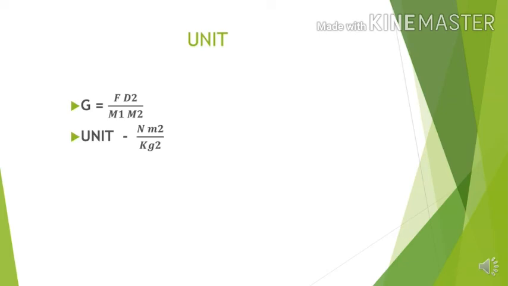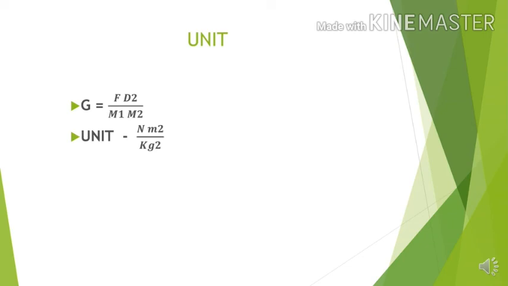Now if we replace the SI units, the SI unit of force is Newton, and for distance the SI unit is meter. Since it is the square of the distance, it will be the square of the meter also. So in the numerator we get Newton meter square. For the denominator, it is mass m1 into mass m2 of both the objects.